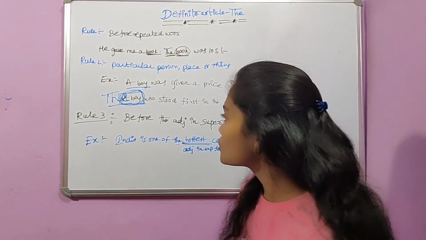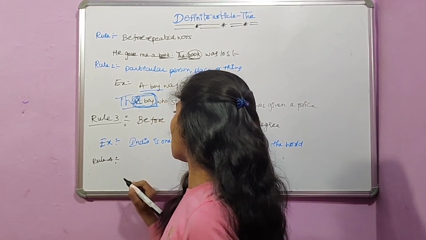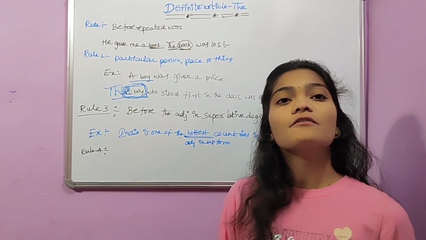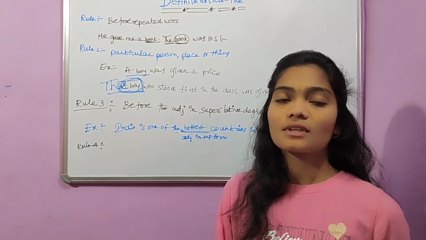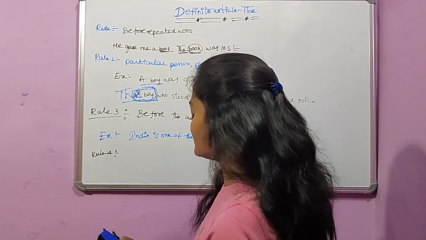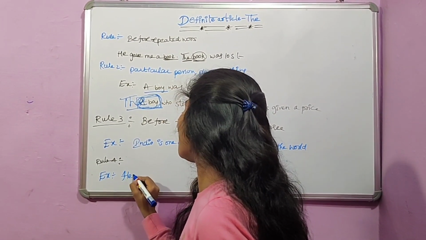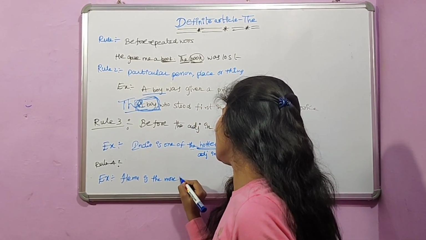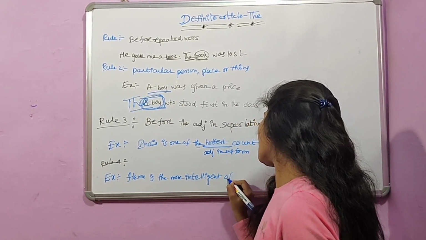Okay, now the rule 4. Rule 4 is before the adjectives in comparative degree, whenever there is a comparison between two nouns. That means two persons, places or things. For example, Hema is the more intelligent of two sisters.